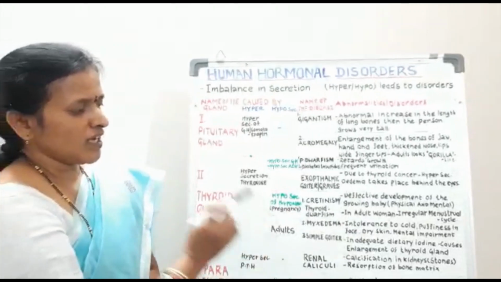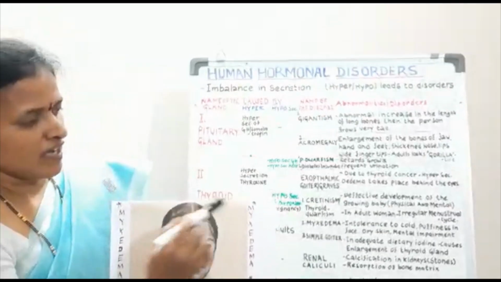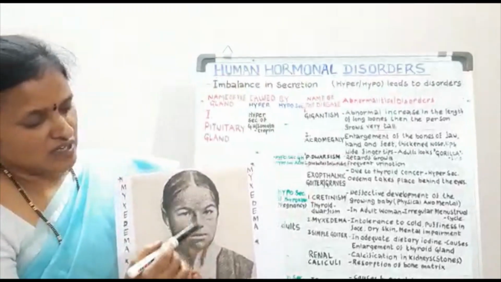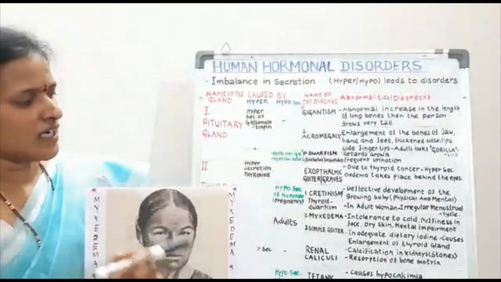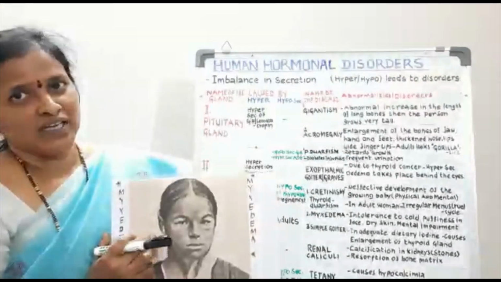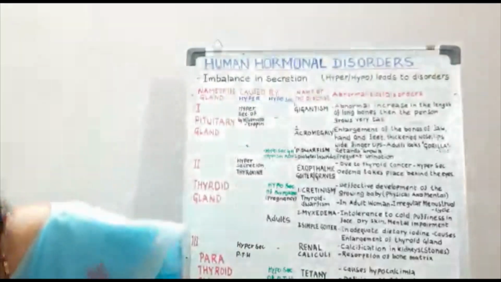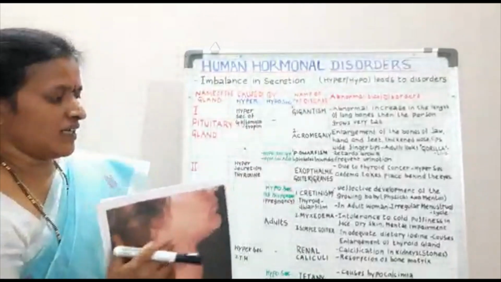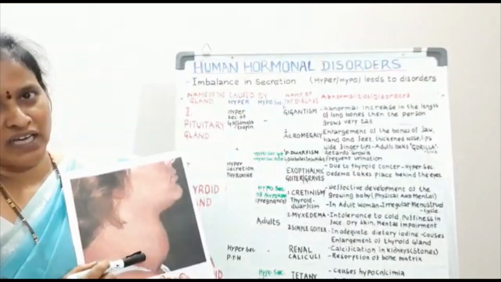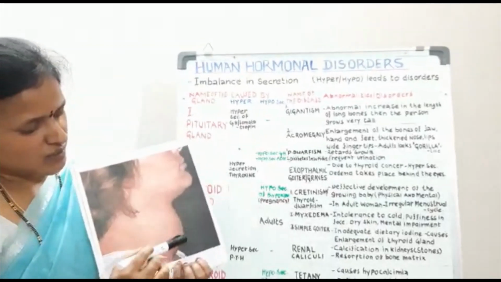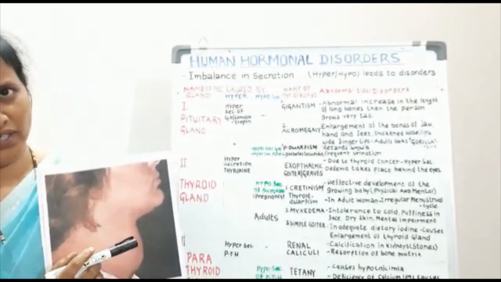Next, the other disorder is called myxedema, where we can see a puffy face, and the skin is dry. The person will not be able to tolerate cold conditions, and there will be mental impairment in such persons. Then coming to another disorder of the thyroid gland, if the thyroxine is released in less quantity, there will be enlargement of the thyroid gland, where we can see the enlargement under the neck region. This is called simple goiter.